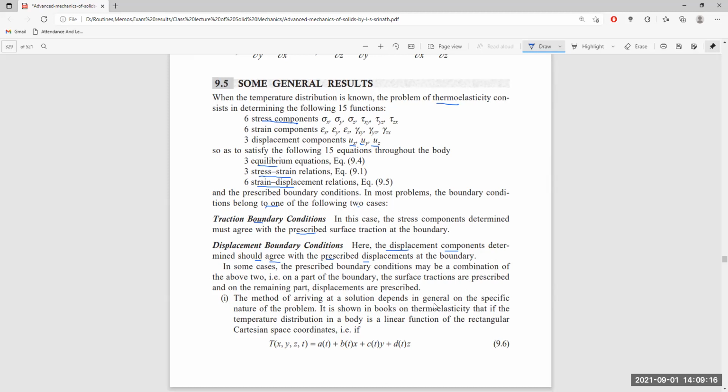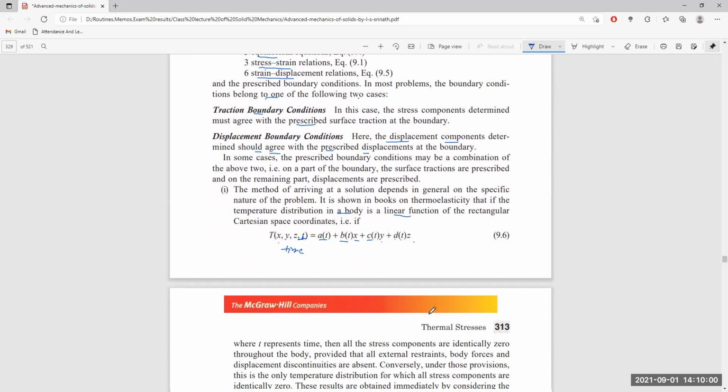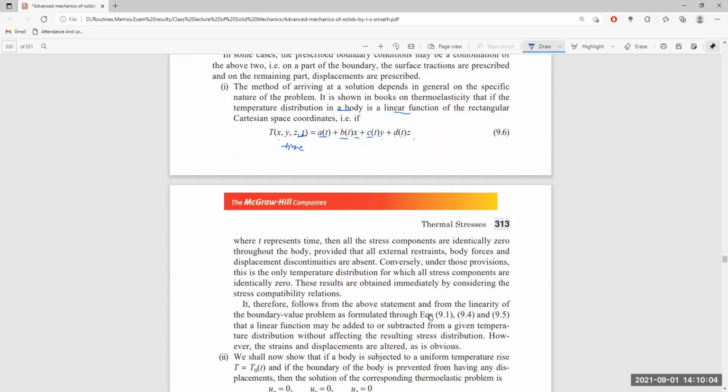If the temperature distribution in a body is a linear function of the rectangular Cartesian coordinates, where T is a function of the coordinates x, y, z of the particular point and also of time t, at the present time then all the stress components are identically zero throughout the body, provided that all external restraints, body forces, and displacement discontinuities are absent.